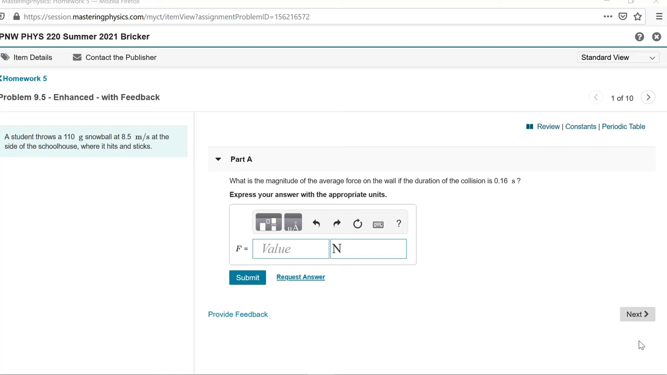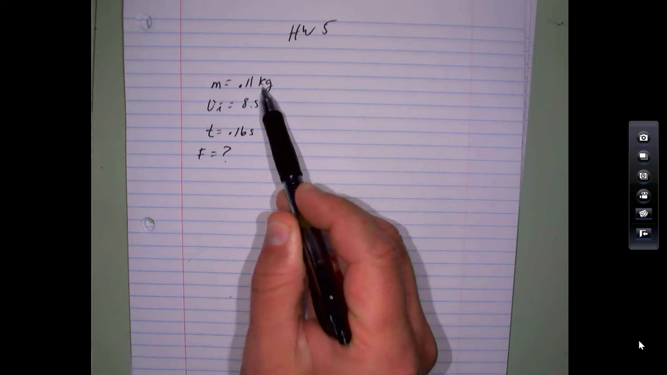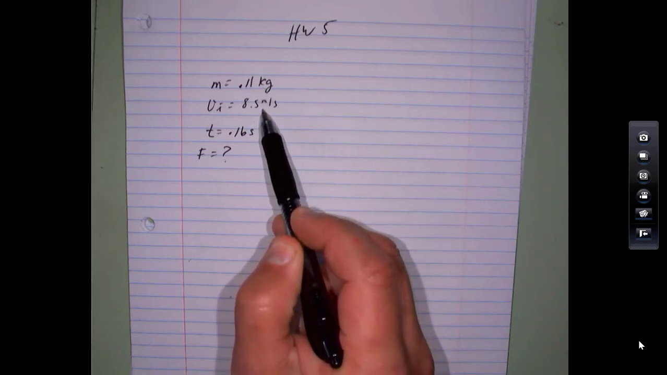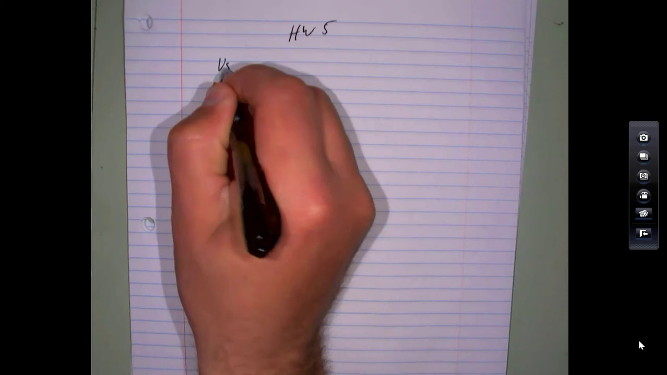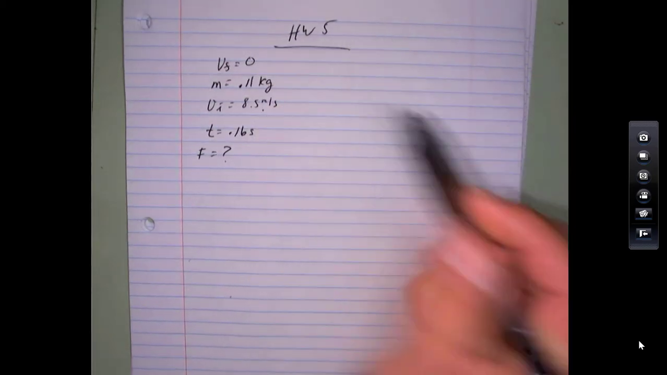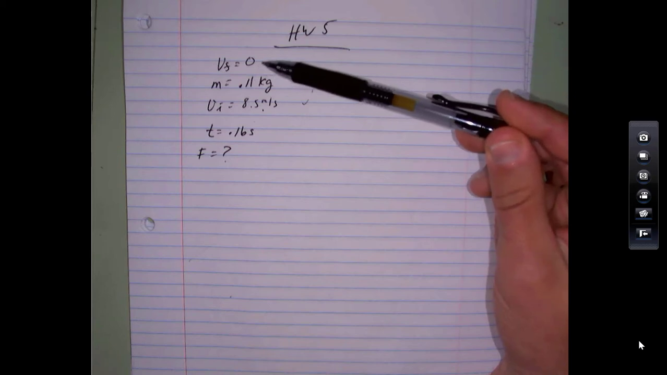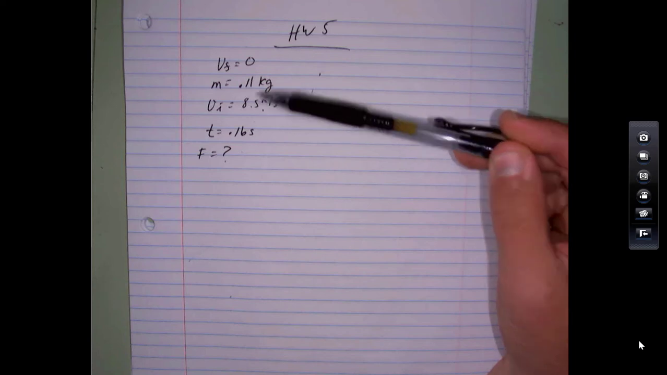Okay, let's take a look at this impulse relationship idea. Here's the mass. I converted it to kilograms, divided by 1,000. The initial speed is 8.5, and the collision takes 0.16 seconds. The snowball comes to rest, so the final speed is 0. If you want, you could do this without the impulse relationship. From the initial and final speed and the time, you could figure out the acceleration, and then the average force would be the acceleration times the mass, from Newton's second law. Luckily, we have this impulse relationship that will make our lives a little bit easier.